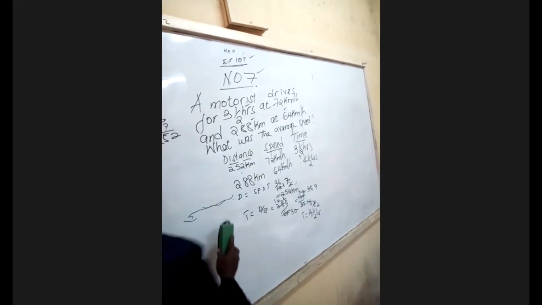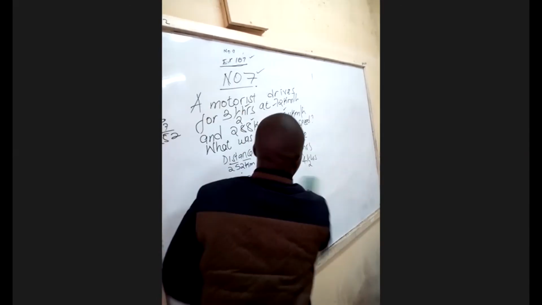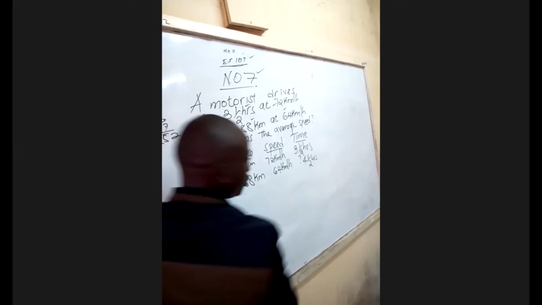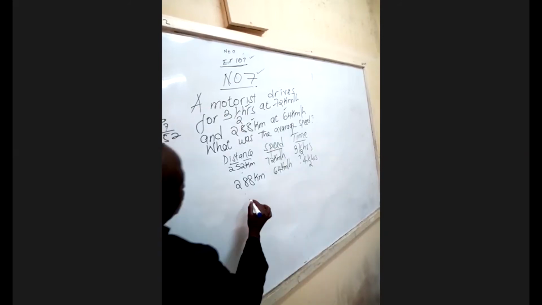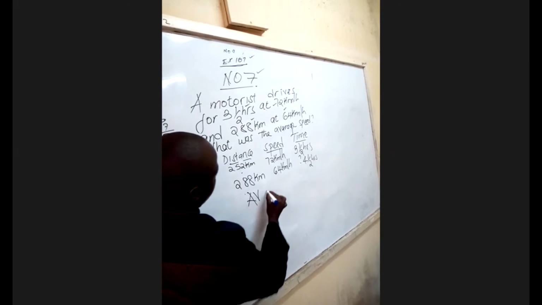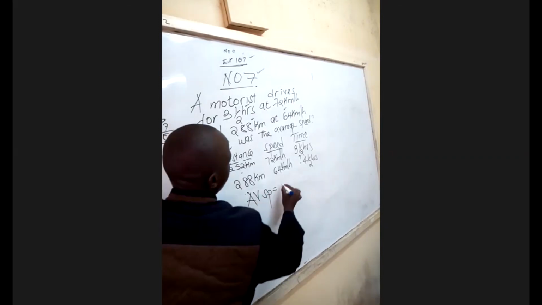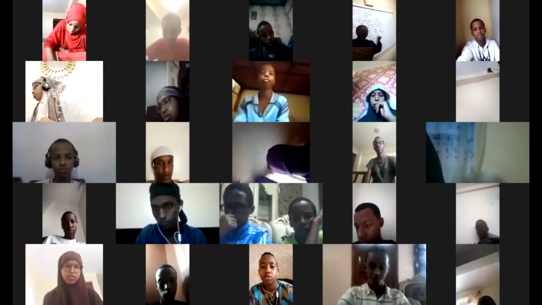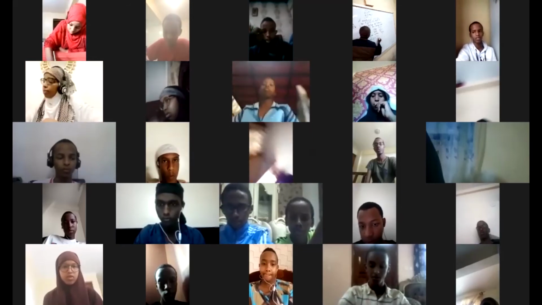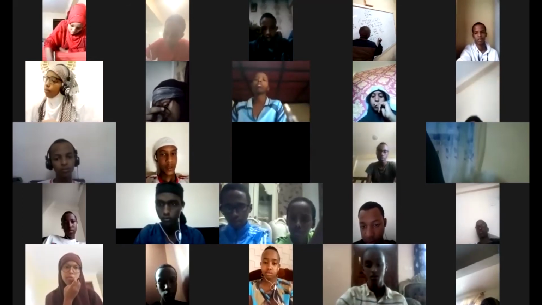So we are going to get the average speed. Average speed is equal to total distance over total time.